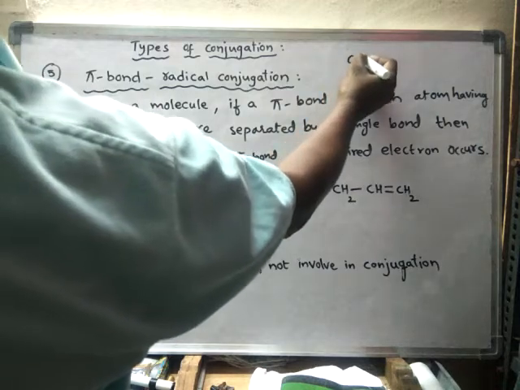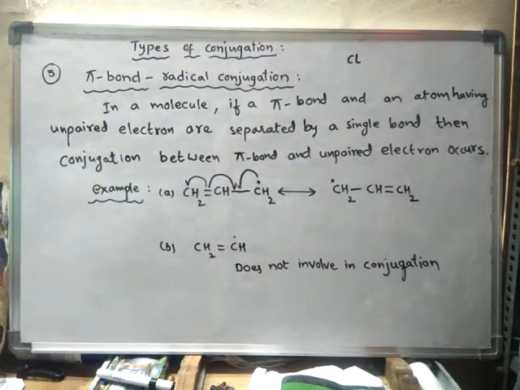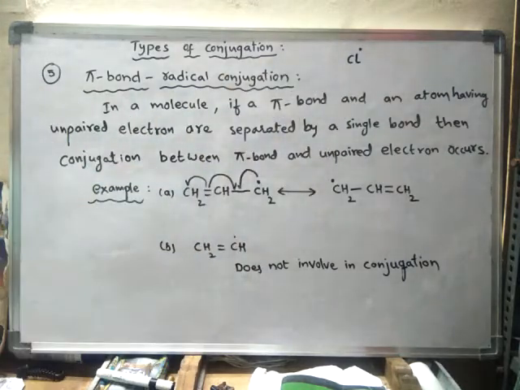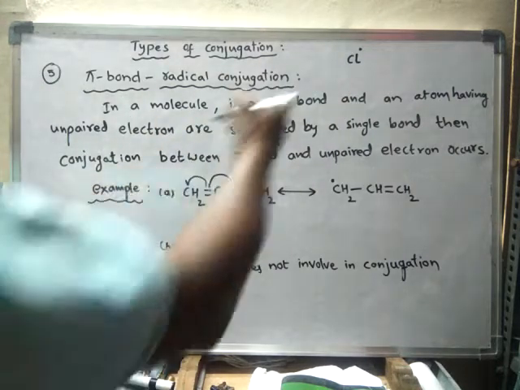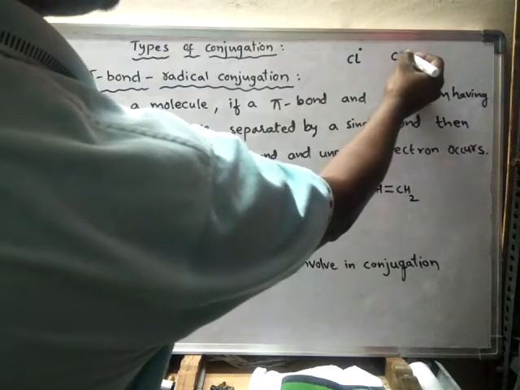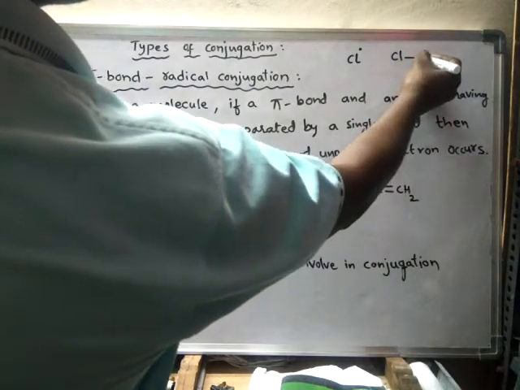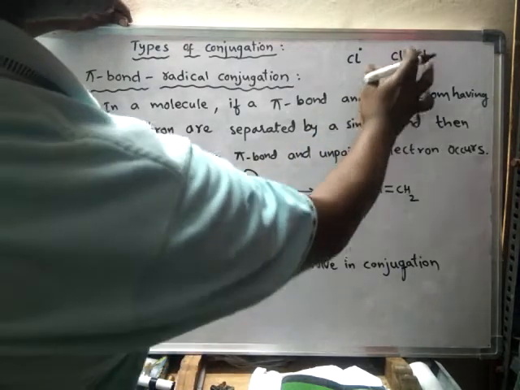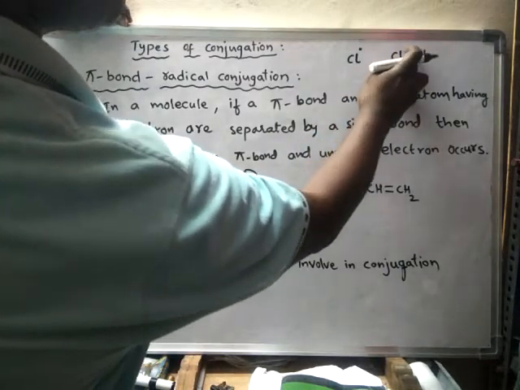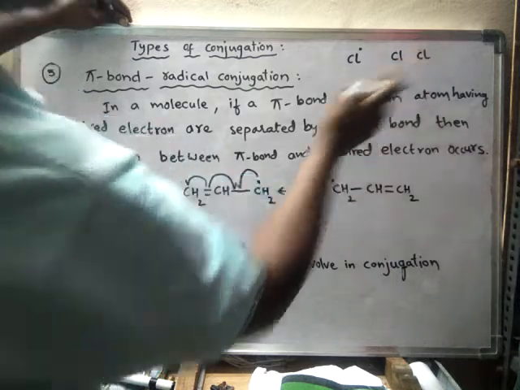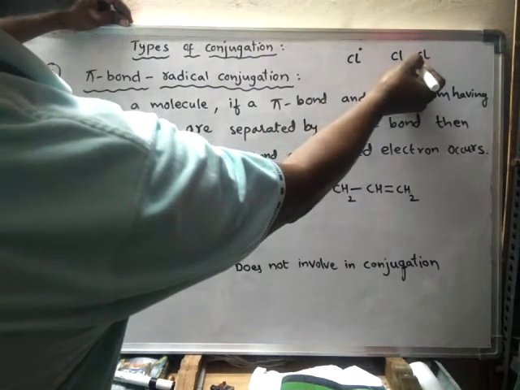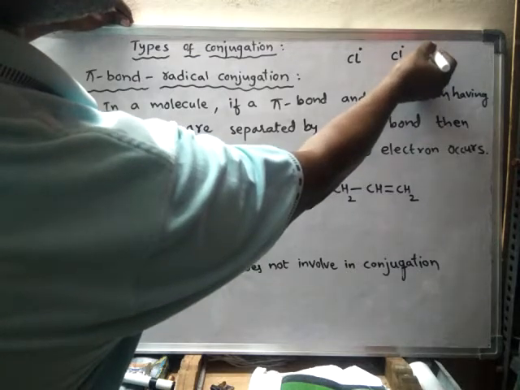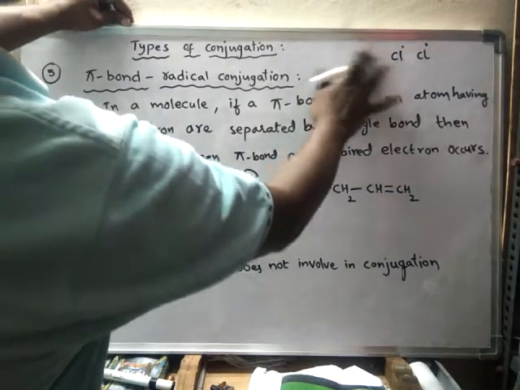For example, let us take chlorine. So this is a chlorine atom. If it contains an unpaired electron on it, then it is said to be a radical. Suppose in a chlorine molecule there is a bond between two chlorine atoms. If this bond is broken, what happens? A bond means a pair of electrons. If this bond is broken in such a way that each chlorine will get one electron.